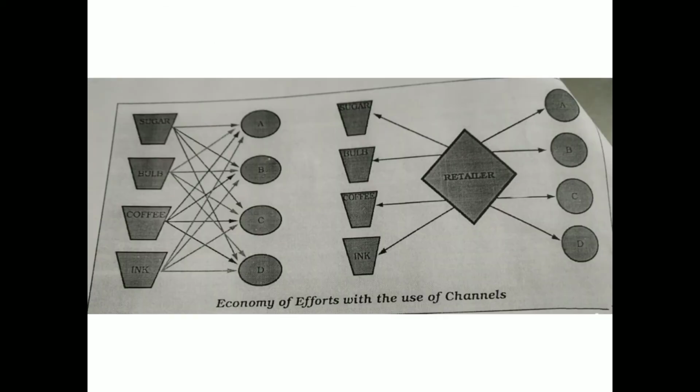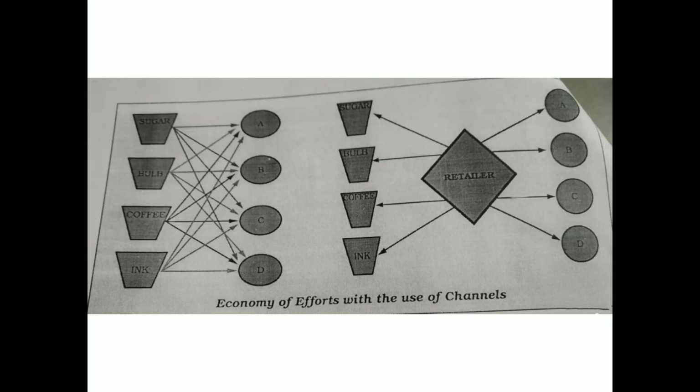So, what are the uses of them? This figure would make it clear. Now see here, two figures are given. In the first one, it's completely a mess. Say, the first basket on the left hand side is a sugar basket. It represents the manufacturer of sugar. Second is bulb. It represents again the manufacturer of bulbs. In the same way, coffee and ink manufacturers are given in the form of baskets here.